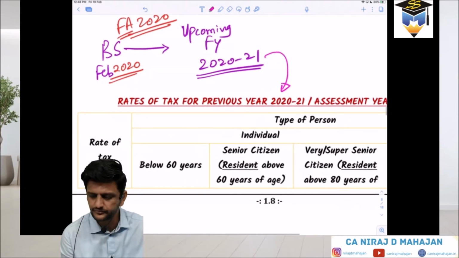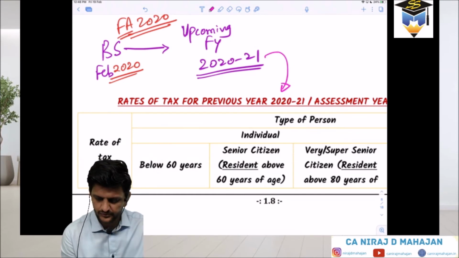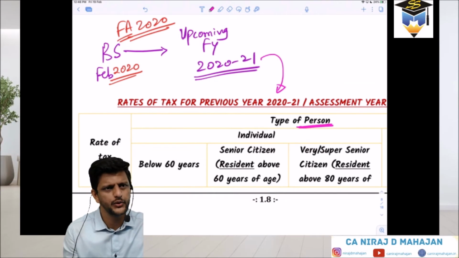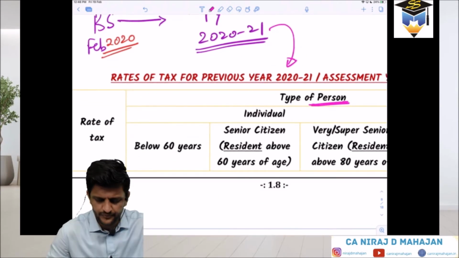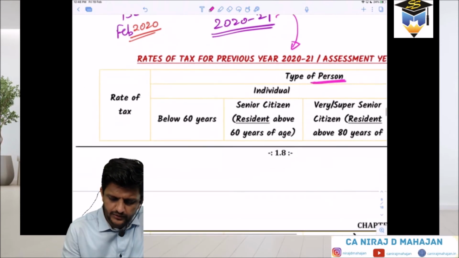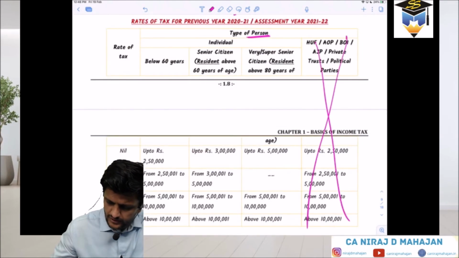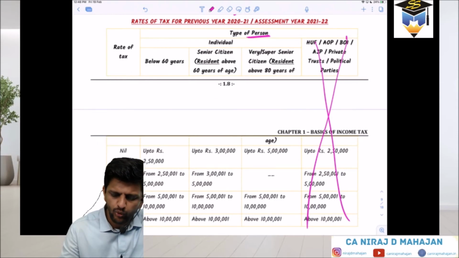And rates are given where? Finance Act. Good. Now pay attention. What does it say? You will see some rates of taxes, types of persons and all of that. Type of person we have done a little bit at least. At least individual we have done. Because this one itself will be very heavy for you to understand right now. So rates of tax, individual. There are some columns given. Right now just ignore the last column temporarily. Are you able to see the table properly? So check, what is given over here?